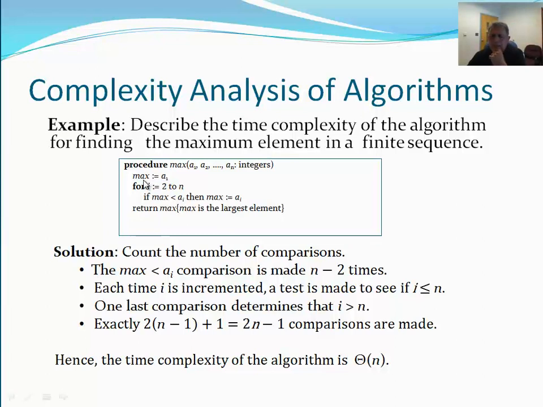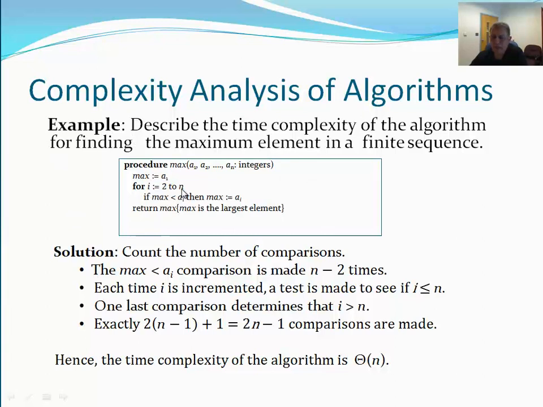So we say, all right, we declare a variable as max. We say max is equal to the first element. Then we start comparing for i becomes 2, because we start comparing from 2 all the way to n. Then we say if max is less than A2, then max is A2. And then we go back, because we're going to repeat this till i becomes all the way to n, right?